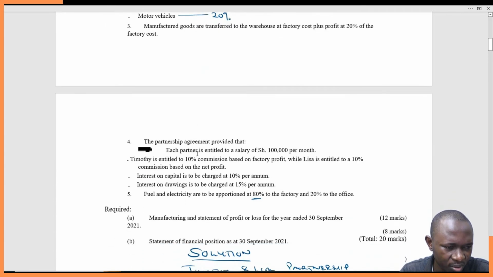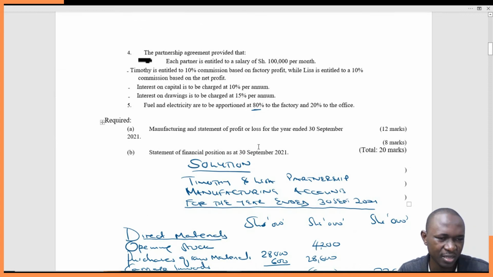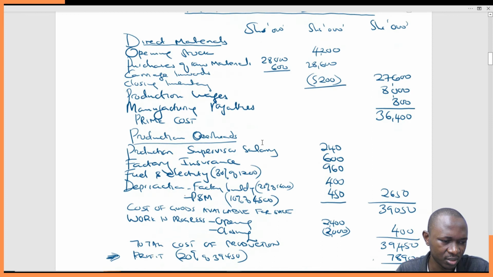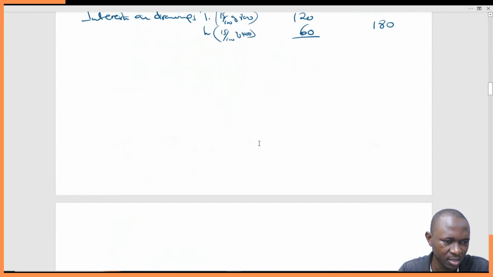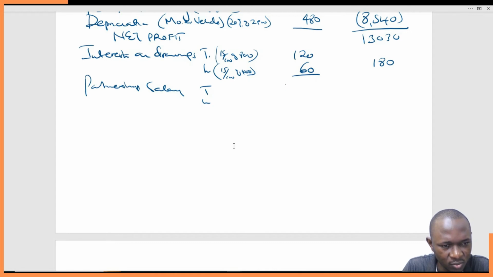The next thing we move into should be the partnership agreement. Each partner is entitled to a salary of 100,000 per month. So per year is 100,000 times 12 months in a year. So 100,000 times 12. So we'll come here and say partnership salary, Timothy and Lisa, and this is 1.2. Remember, we are restricting the zeros, so this is 2, 4.